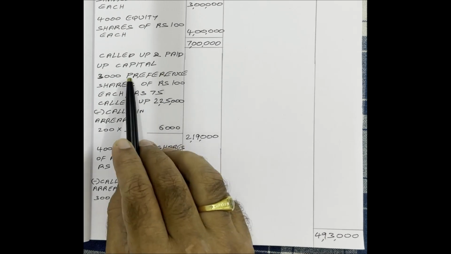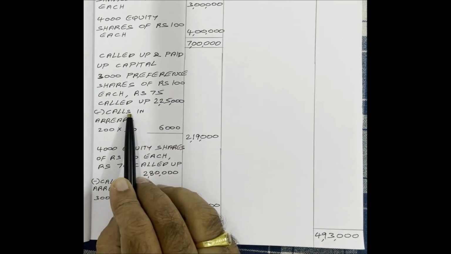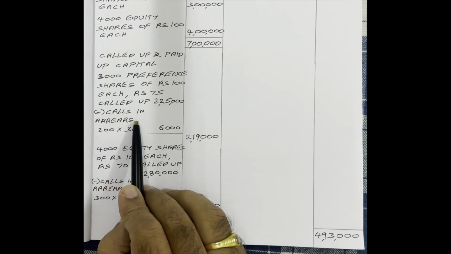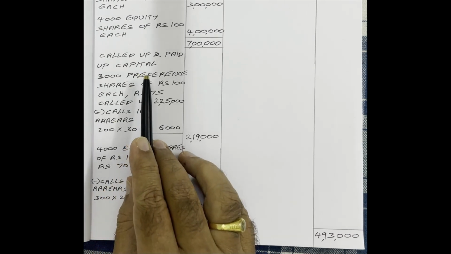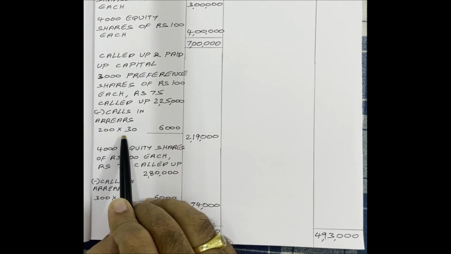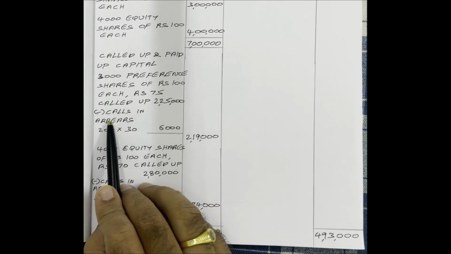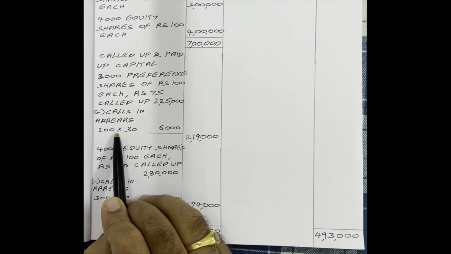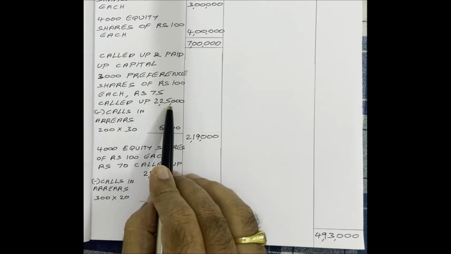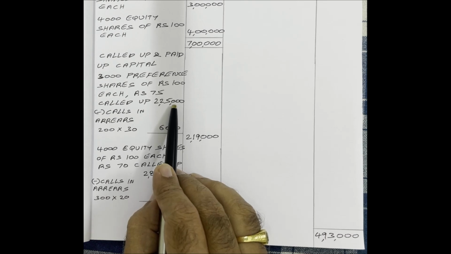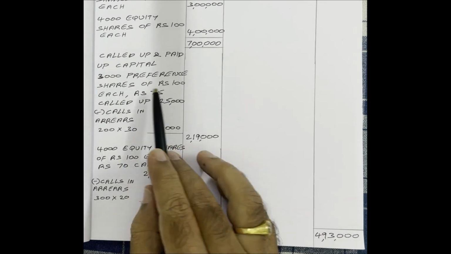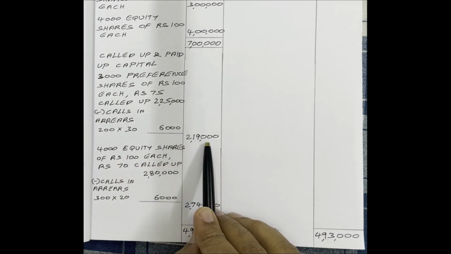But to show the paid up capital, calls in arrear we have to subtract from called up capital. In the present problem, calls in arrear is there, no? In case of preference shares, on 200 shares, first call money of 30 rupees was not received. Therefore, minus calls in arrear: 200 shares into 30 rupees each, 6,000. So called up capital 2,25,000 minus calls in arrear 6,000. Then finally, in case of preference shares, paid up capital is 2,19,000.